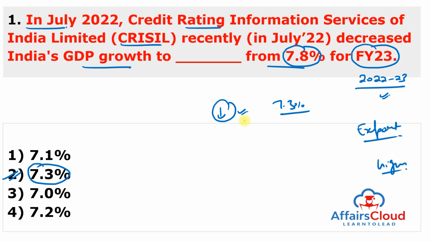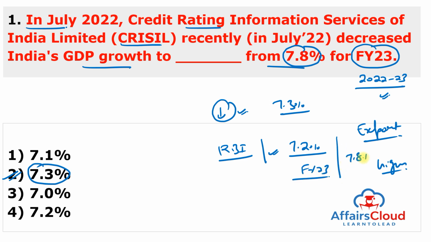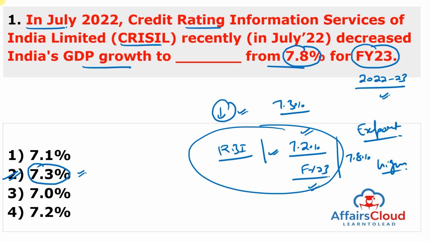the GDP predictions are in line with the Reserve Bank of India or RBI estimates, which predicted the economy to grow at 7.2% for the financial year 23 from earlier guidance of 7.8%. So this is most important, that RBI predicted 7.2% in the financial year 23 and CRISIL predicted 7.3%. So you can remember very easily.